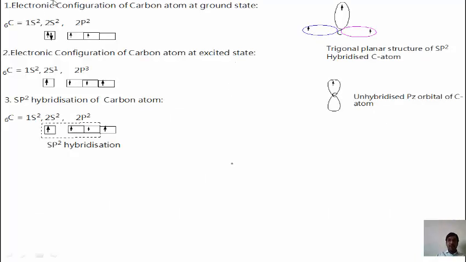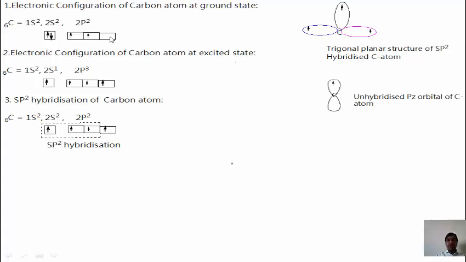Here we can see the electronic configuration of the carbon atom. The atomic number of carbon is 6. That's why its electronic configuration becomes 1s2, 2s2, 2p2. In the 2s orbital there are two electrons, one revolving clockwise, another anti-clockwise. In the 2p orbitals there are only two electrons and one orbital is vacant.